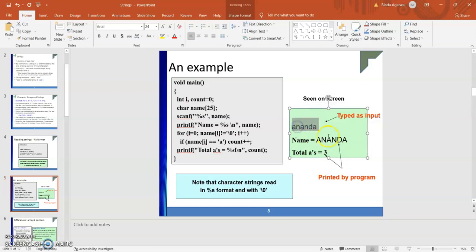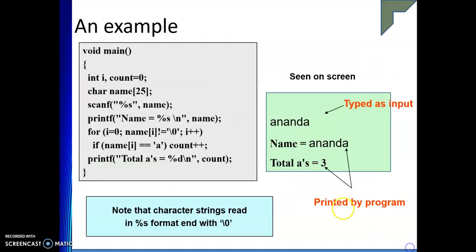Okay, so let me put it here. Right, so let me save it. Great. So now Ananda, we will be having 3, because you can see the logic written here: if name[i] is equal to 'a', then count++. So what I am doing, first initially it is pointing to a, so name[0] is a. Count will increment to 1, then no, again a, increment to 2, no, no, 3, again the count is incremented to 3.